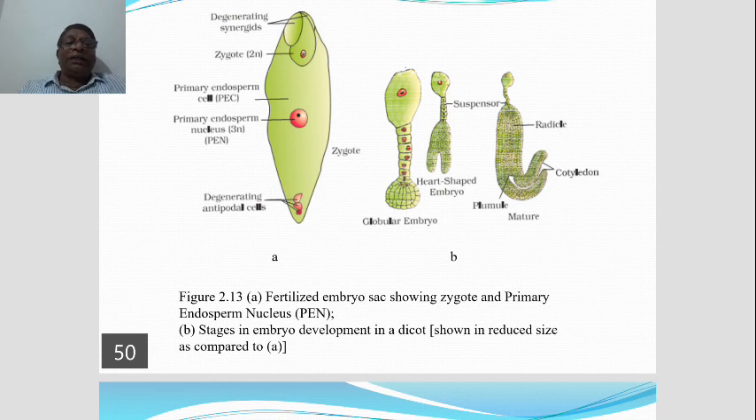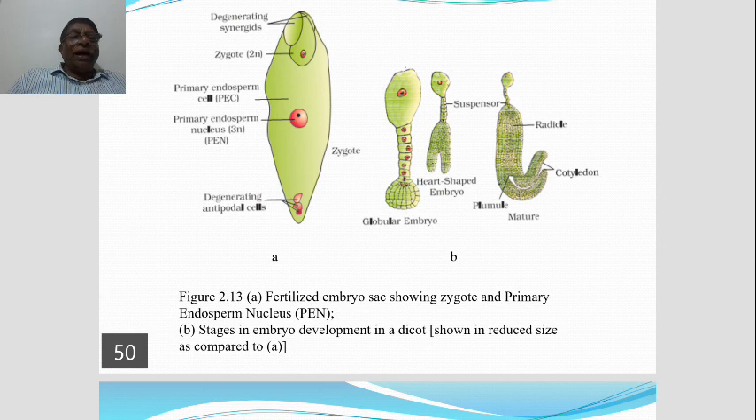Second, stages in embryo development, that is in dicot. The single cell zygote stage is not given. Next, directly the globular embryo is there. See the embryo at the top, globular. Top means at the basal region you can say the embryo. Globular embryo containing many cells. The elongated part is the suspensor.